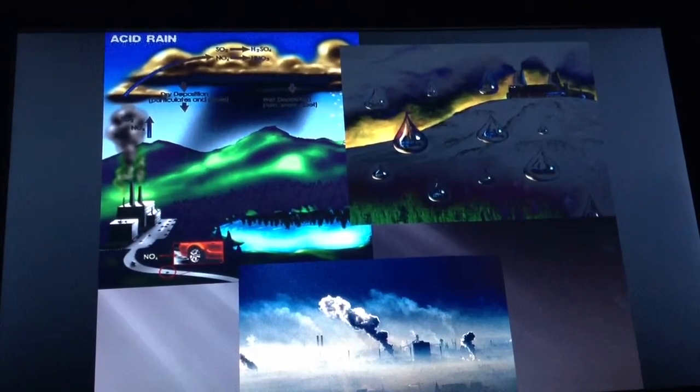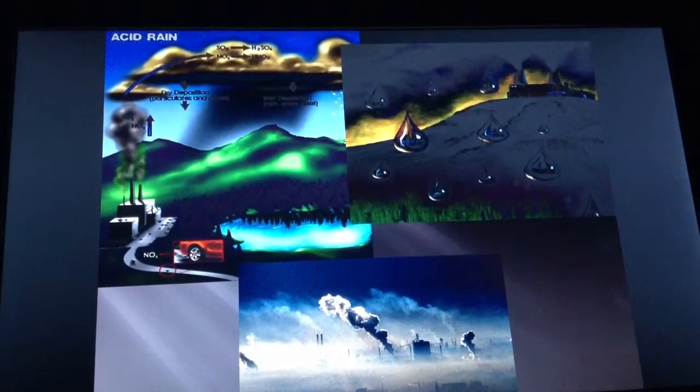As you can see from all these pictures, the pollution released from factories and cars increases the acidity in the clouds.